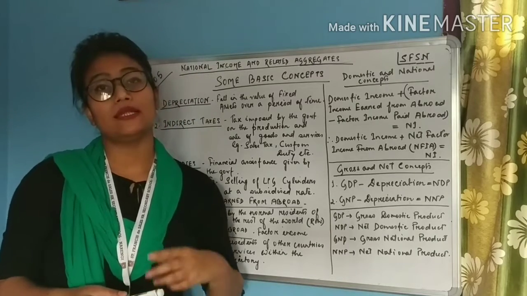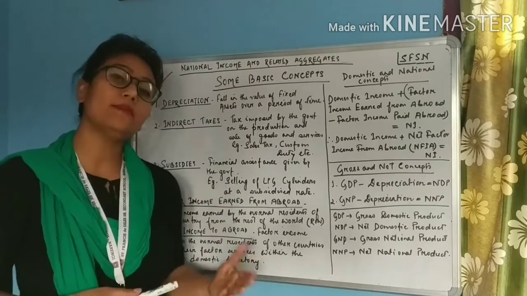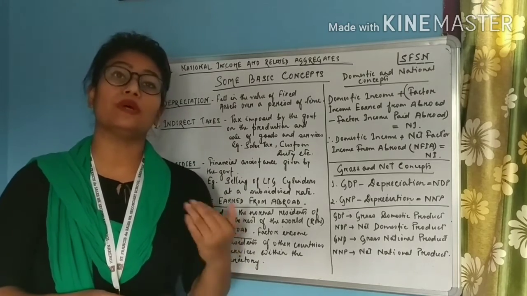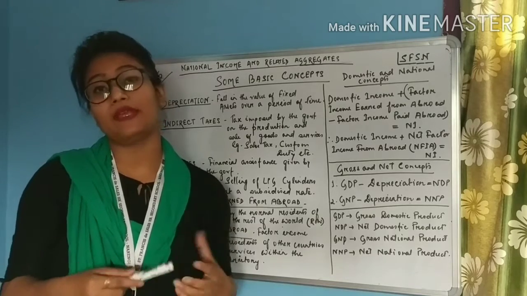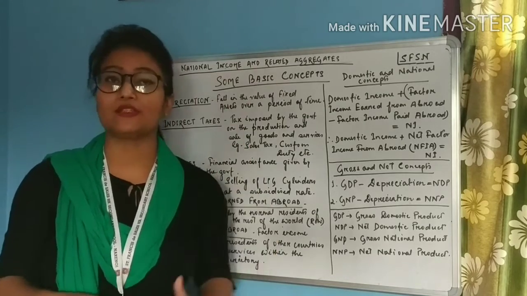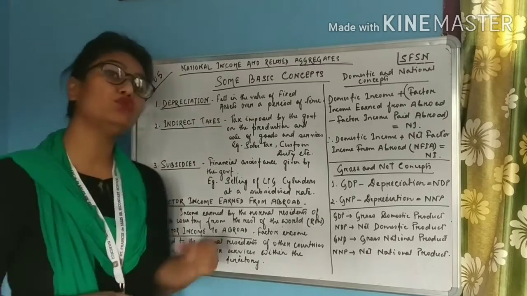But students, the opposite situation also happens, right? There are some people from other countries who are staying in India, working in India, and earning in India, but they will take this money back to their own country. So that is referred to as factor income to abroad.